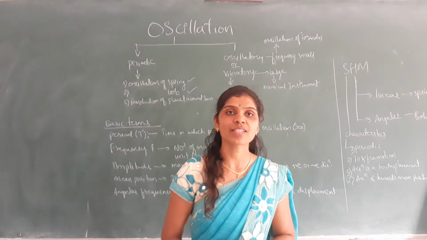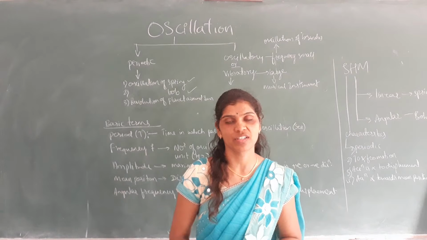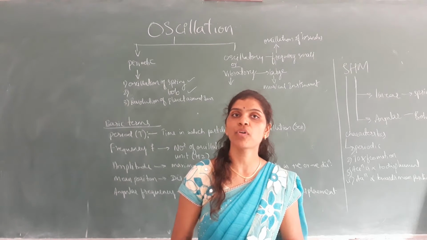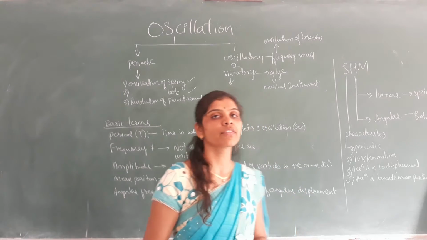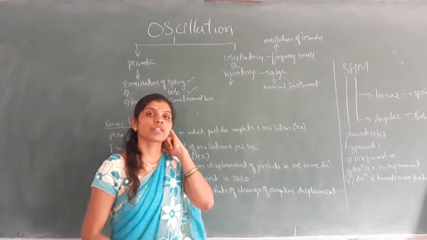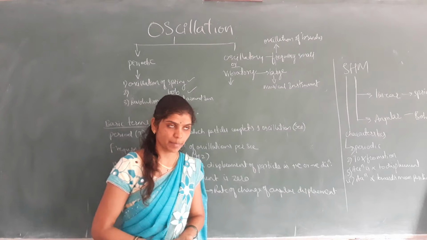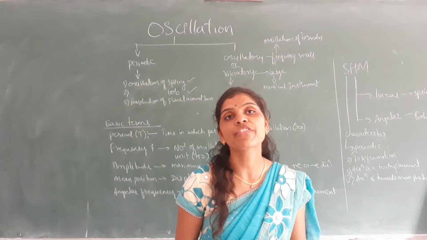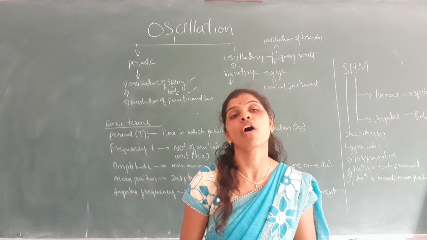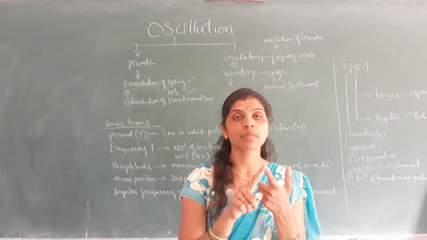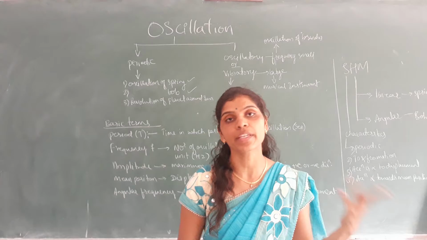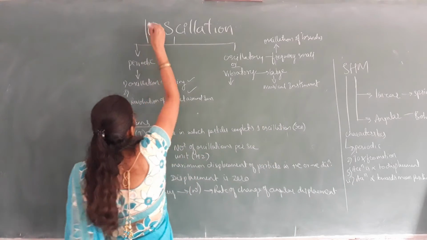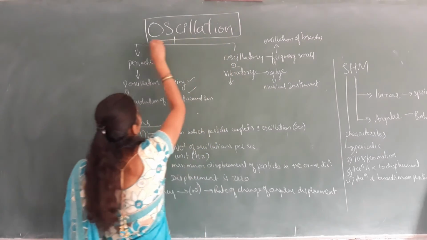So today in this class we shall discuss oscillation. As we know, oscillation is one type of motion of the particle itself. So let us discuss different types of motion in this chapter. In earlier classes we studied different kinds of motion. You already know rectilinear motion and circular motion. In this chapter we are going to study some other types of motion.